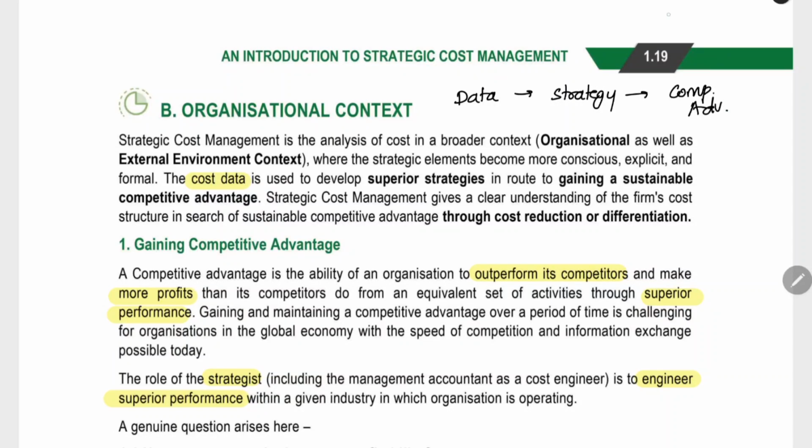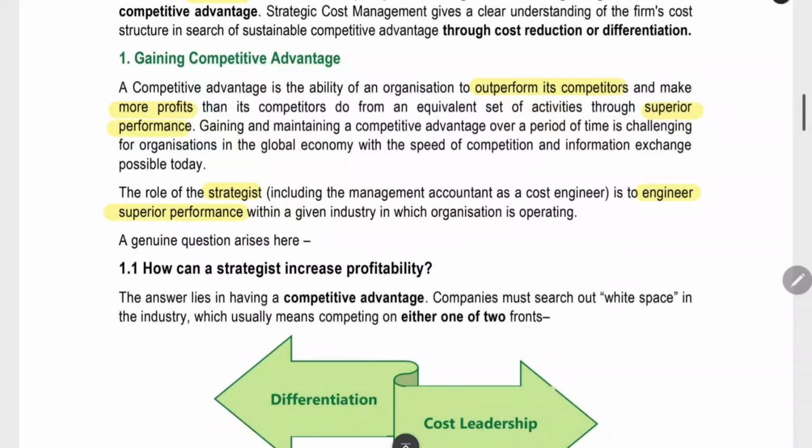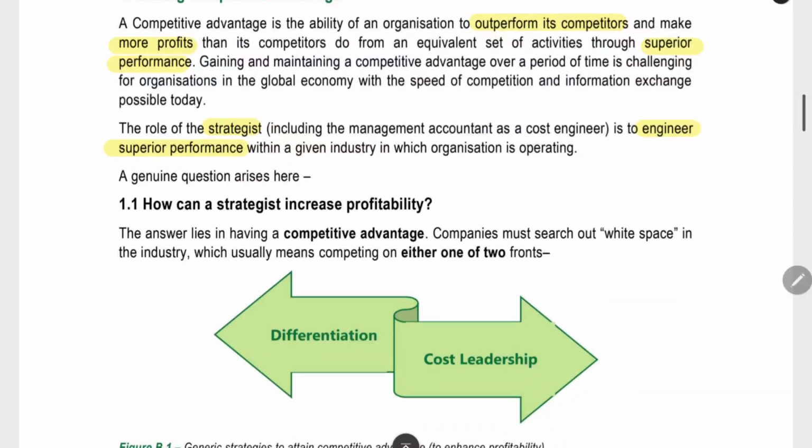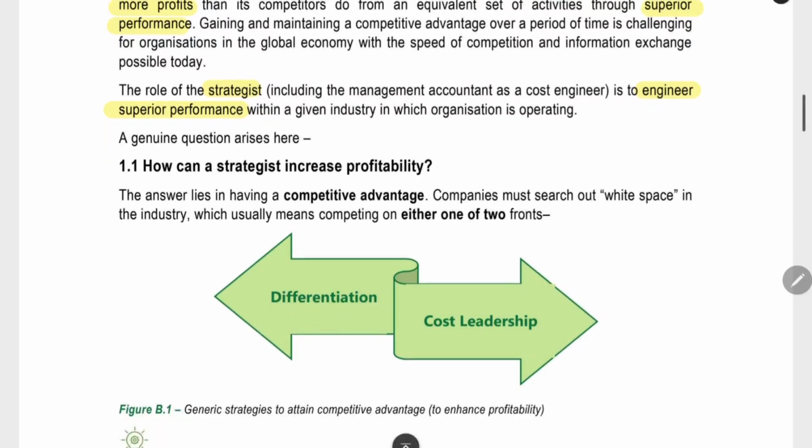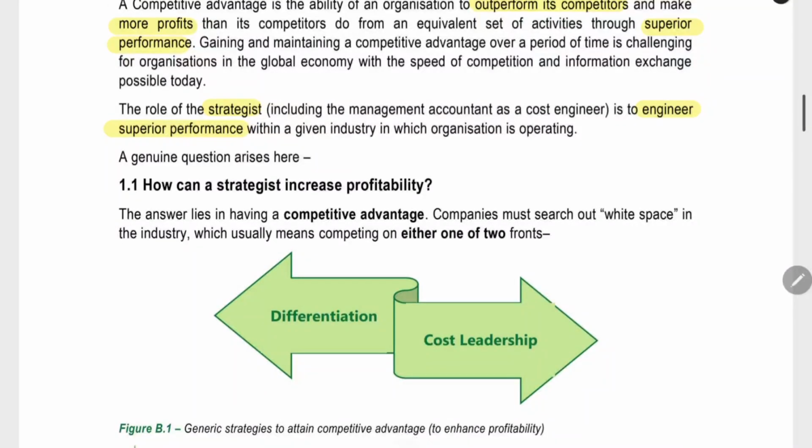What is the meaning of competitive advantage? Advantage means you have something better than the opposite person. Competitive advantage means you have a competitor, and you are doing better than the competitor, outperforming the competitor. You will be making more profit. Why are you making more profit? Because of superior performance. You are performing very well. The role of the strategist is to engineer the superior performance. You have to ensure that the company performs at a superior level than the competitor.